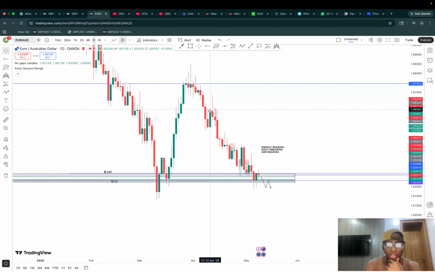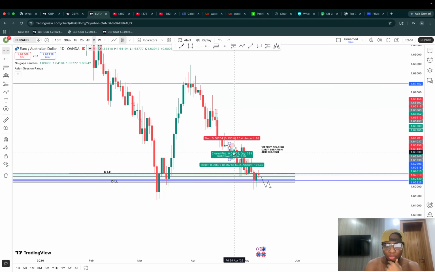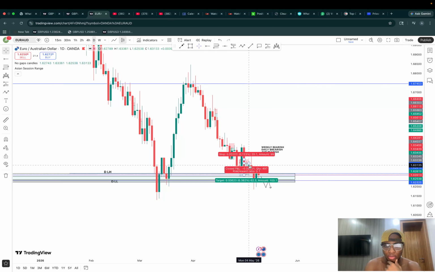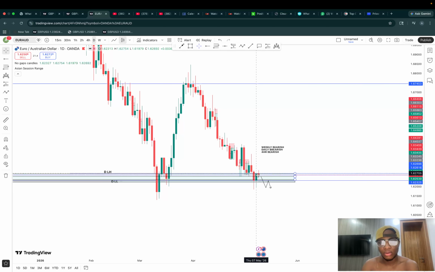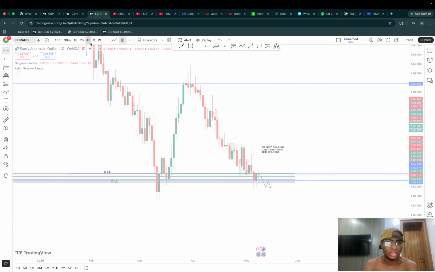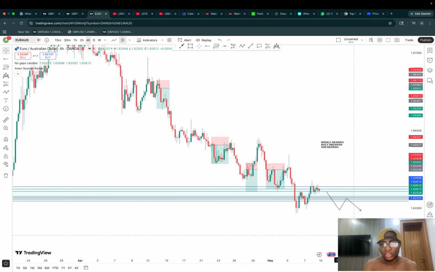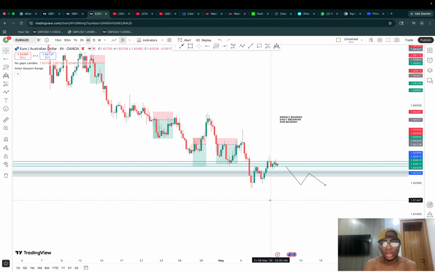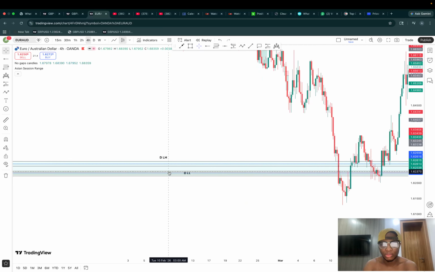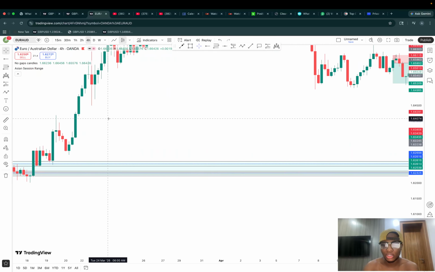Whenever it breaks below, we have this little pullback, then a bearish candle pushing to the downside. Whenever we break below, this pullback, indecision candle, push to the downside. Break below, retest, push to the downside, retest, push to the downside. Now we have this pullback again. Now we are having the daily bearish indecision here. We have a high tendency of this market pushing to the downside, judging from previous patterns and behavior. On the 4 hour, we are bearish. This has been our lower low, this has been our lower high, so we are at a very clean support and resistance zone.